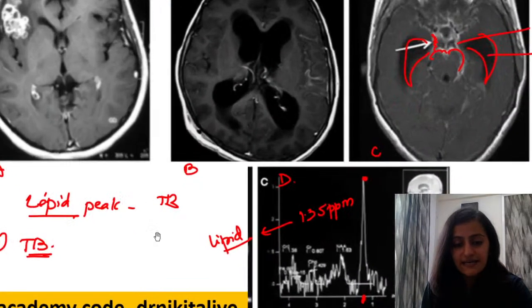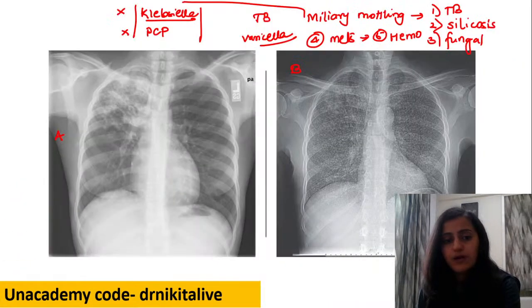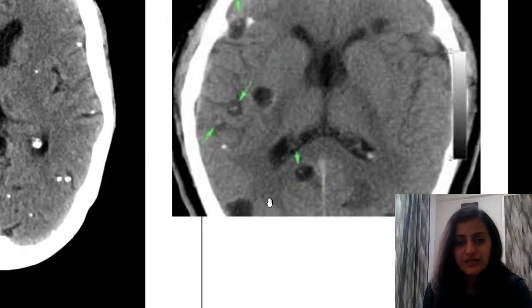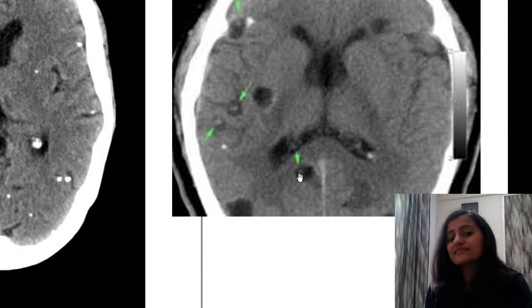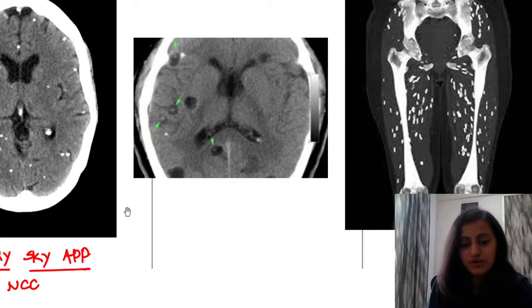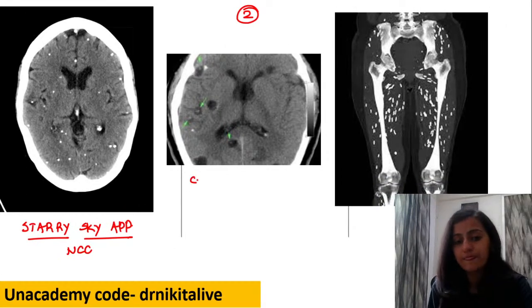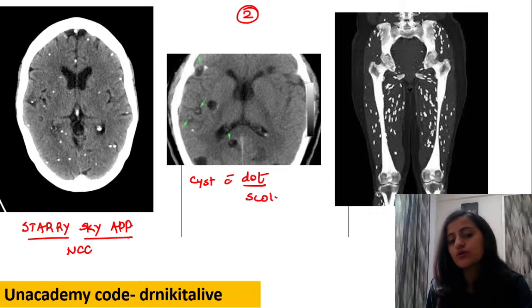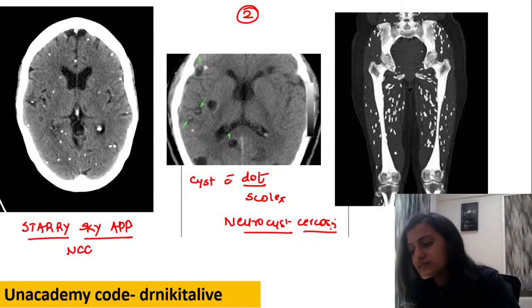What are we seeing in the second image? Here in the second image, it's a cystic lesion, CSF density, there's a dot inside, that is the scolex. There is a cystic lesion with a dot inside. So that is basically showing your scolex of Taenia solium. So this is a cyst with dot. That dot represents the scolex of Taenia solium. So this is actually your neurocysticercosis, right? A cystic lesion in the brain with the scolex.